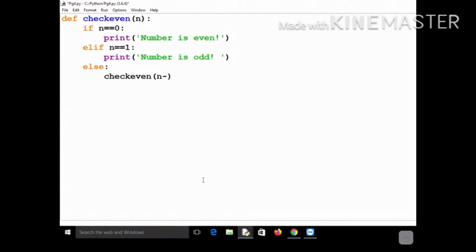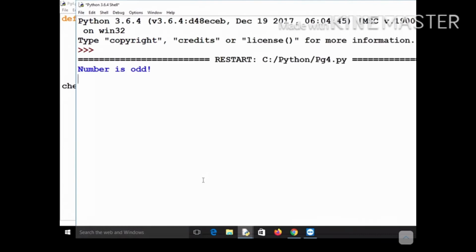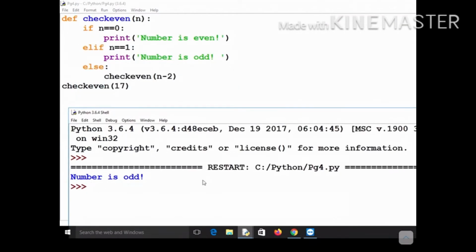Now what will you write? You just call check even with n minus 2. That is how it will check whether it is even or odd. Now let's call this function check even. How will you call it? Outside the function you just write check even, and if you want to check whether, for example, 17 is odd or even, it should print the message that number is odd. Let's see the output, and it is number is odd. It is giving the correct output.